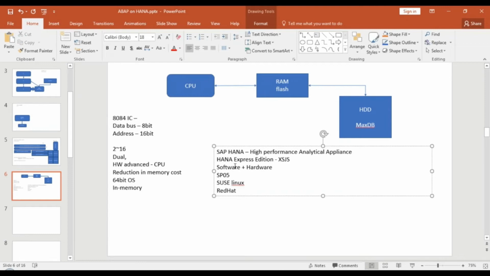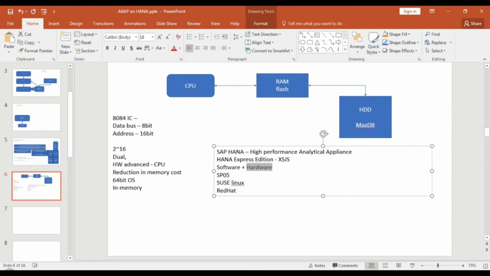It's not like you can just take the software, install it anywhere you like, and it will work. No, it works with a combination, and the combination of hardware has to be purchased. There are vendors like IBM or HP, all the vendors who provide you these ready to use boxes on which your HANA database can be installed, based on the size you want, how much capacity you need. Based on that, you have to choose the subscription for SAP HANA.